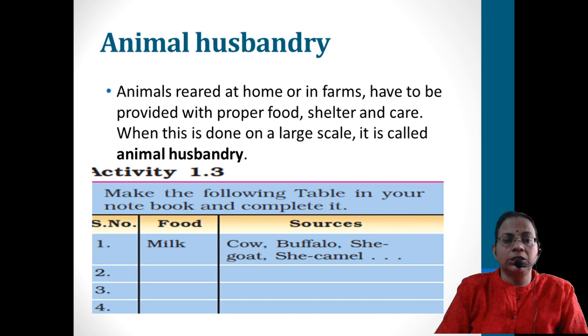And here I have given a chart: make the following table in your notebook and complete it. Which are the food products? Milk, which is extracted from cow, buffalo, she-goat, she-camel, etc. Then egg: you can write hen, duck, turkey, quail. Quail means kadamutta. Then meat: cow, fowl, duck, turkey, etc.